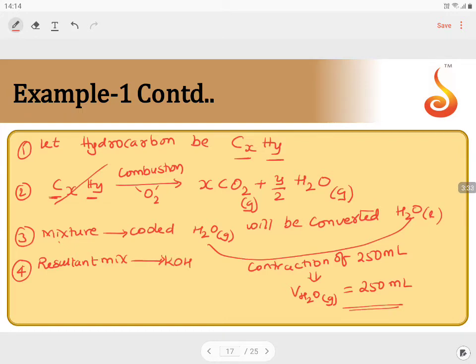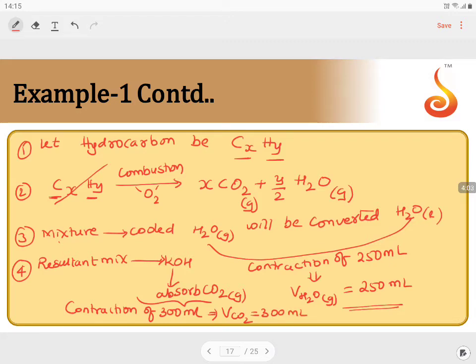If it is passed through KOH, what will happen? KOH will absorb carbon dioxide gas completely, which results in a contraction of 300 ml. This clearly indicates the volume of carbon dioxide is 300 ml.